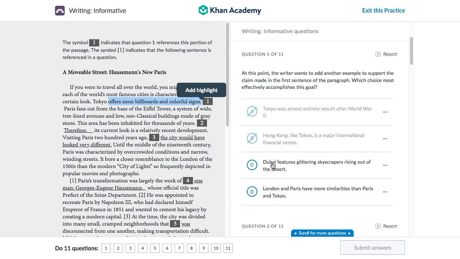But let's look at the next option. Dubai features glittering skyscrapers rising out of the desert. We're describing the glittering skyscrapers, which helps the reader imagine what's happening. So, we're picking option C.